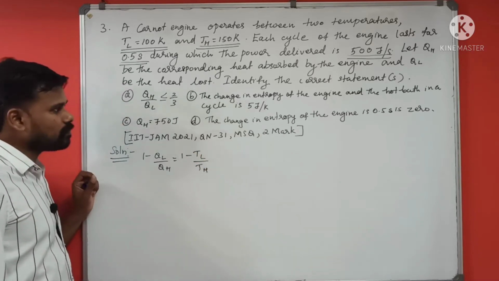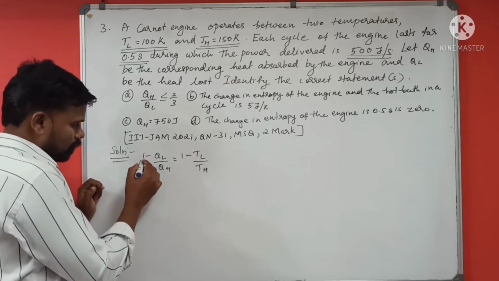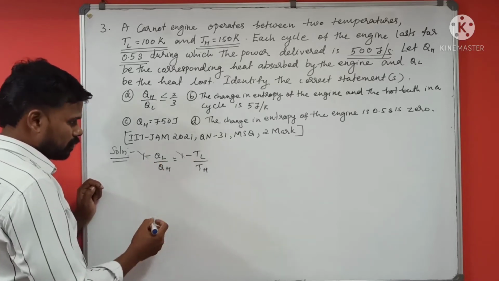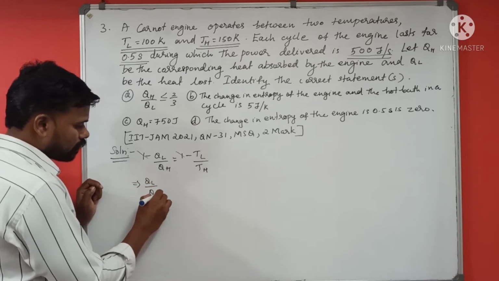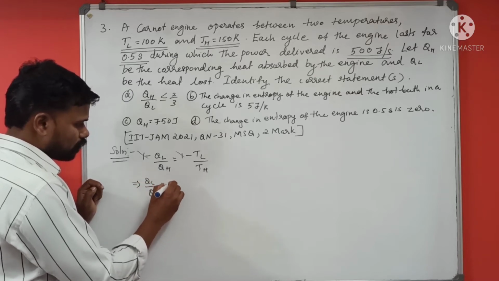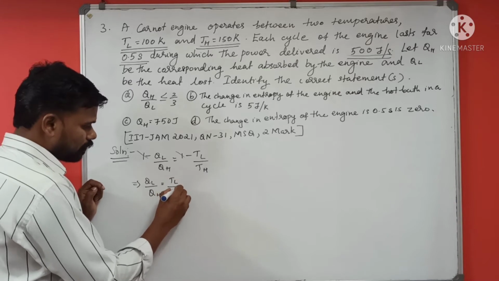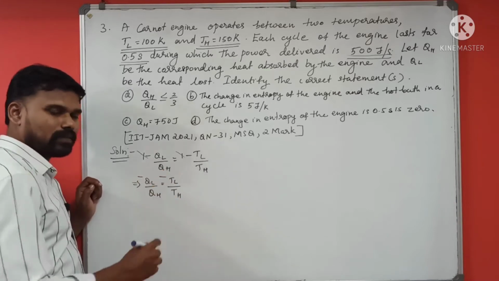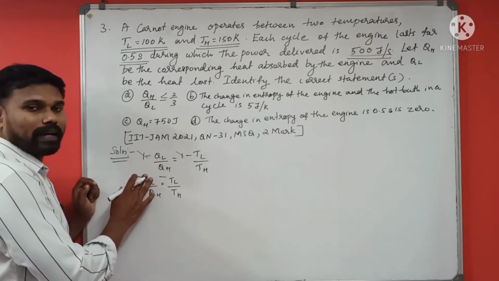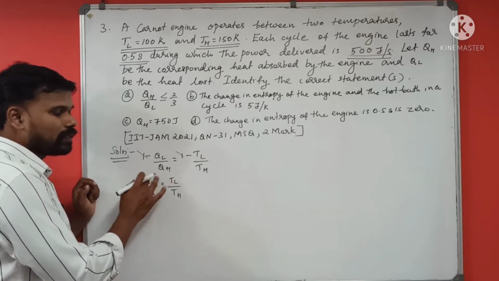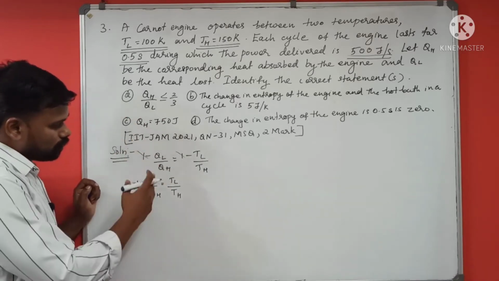So you can cancel this one and one, and you will get QL by QH equal to TL by TH. Here the minus signs, you can also multiply this equation with minus 1, so this minus will be cancelled.